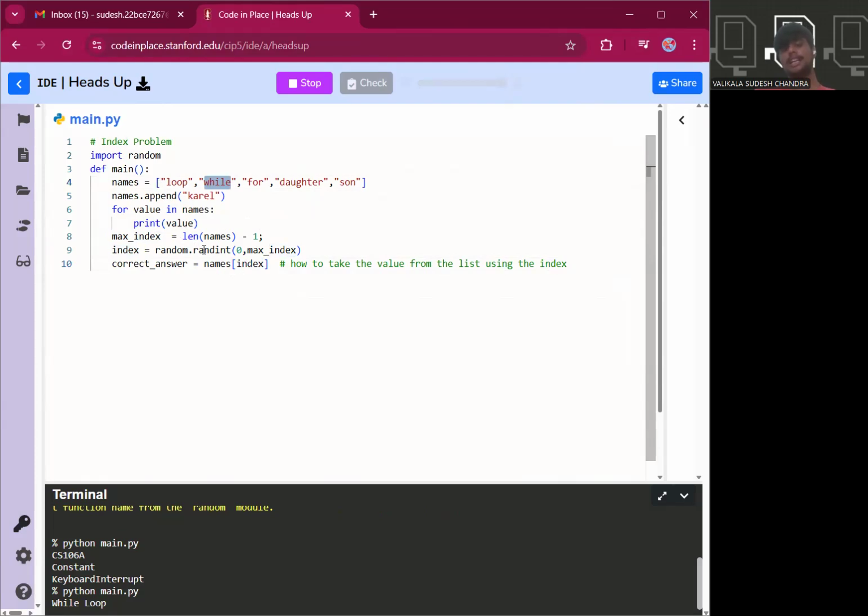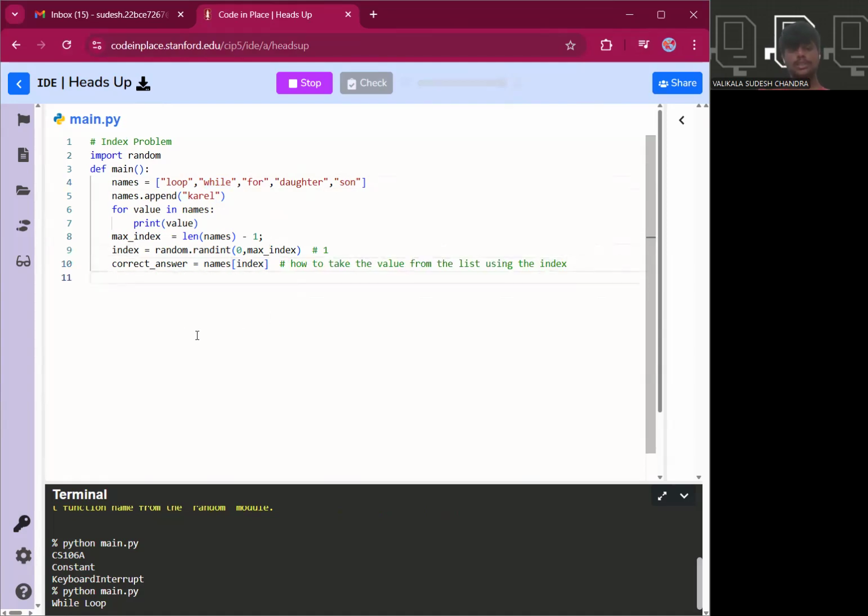Since we have randomly generated a particular value with the help of random integer and int, we get a random value. Let us suppose we get 1, out of 0 to 4. So here it would be 1. With this technique, we can directly take the word "while" at that index value, and we can give it to a variable, correct answer is equal to number.